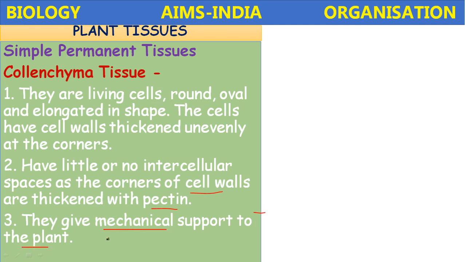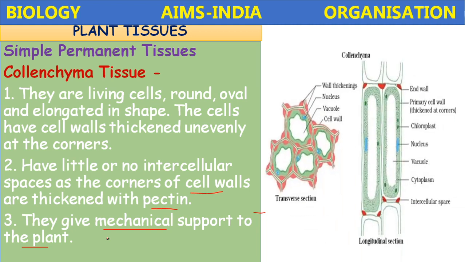Mainly this collenchyma is present in the young stems and gives elasticity and flexibility. See the transverse section and longitudinal section of this collenchyma. The collenchyma shows cell walls thickened because of the presence of pectin. The nucleus, vacuole and cell wall. If you compare with the parenchyma, here the intercellular spaces are absent totally.